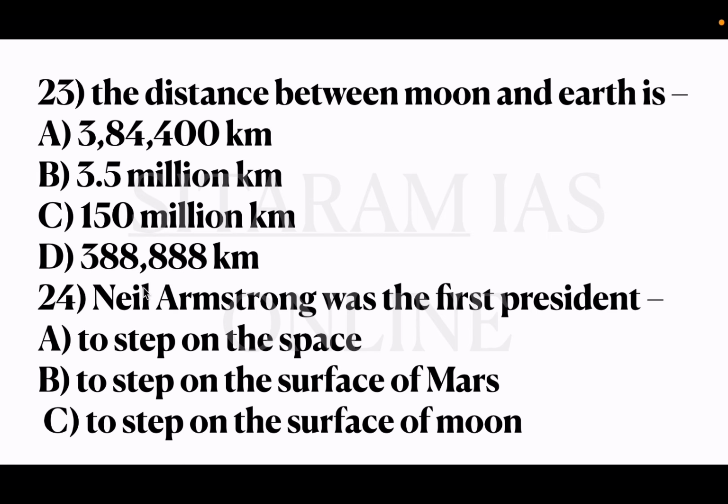So the correct answer is option C. Neil Armstrong was the first person to step on the surface of moon. And on 21st July 1969, Neil Armstrong reached moon. Okay, landed on the moon.